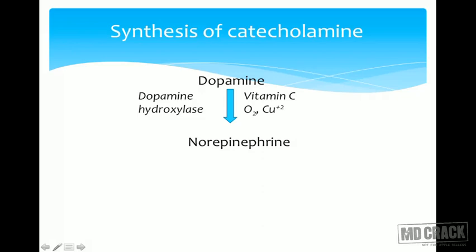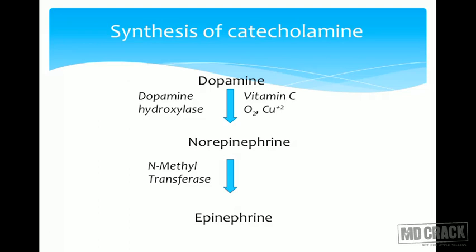So for the synthesis of catecholamines, we require phenylalanine, tetrahydrobiopterin, vitamin C, and for the synthesis of epinephrine, we also require S-adenosyl methionine, which is converted to S-adenosyl homocysteine. So basically, vitamins are required, tetrahydrobiopterin is required, methionine is required, phenylalanine is required for the synthesis of either dopamine or norepinephrine or epinephrine. This is an important reaction. Please note that vitamin C is required for dopamine beta hydroxylase.